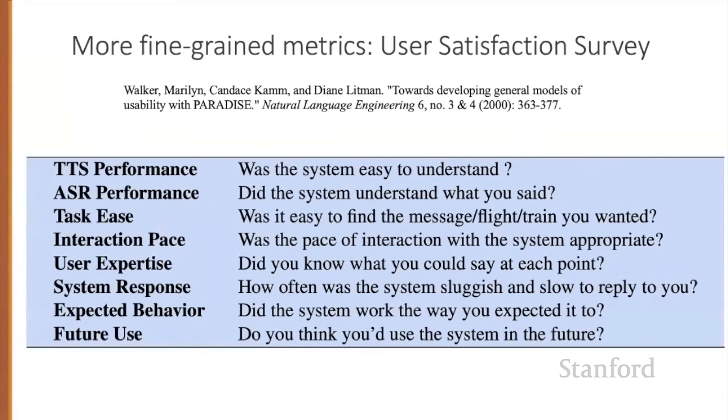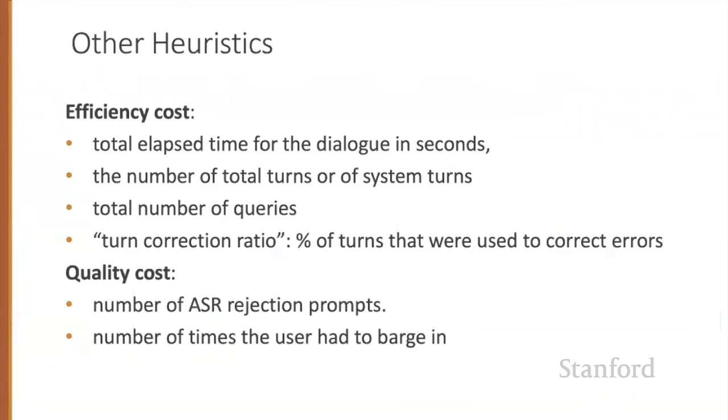To get a more fine-grained idea of user happiness, we can also compute user satisfaction ratings, where we have users interact with a dialogue system to perform a task and complete a questionnaire. Here's some sample questions. Responses can be mapped to the same range and then averaged over all questions to get a total user satisfaction rating. We can also measure other factors like efficiency via total elapsed time for the dialogue in seconds, or the number of total turns, or the number of system turns.